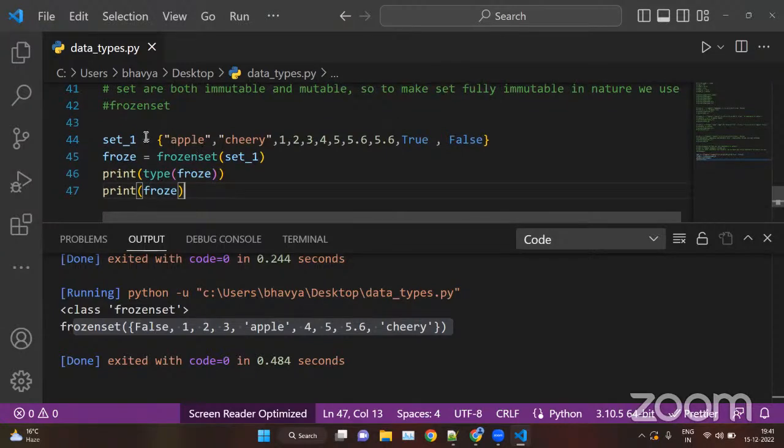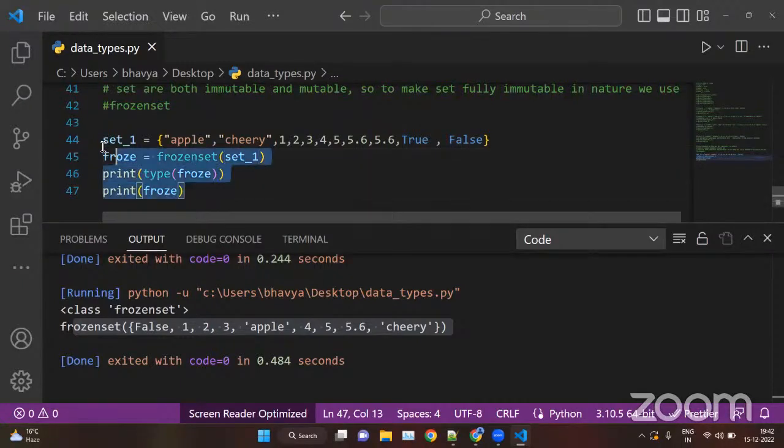Basically, this is a set and we have converted the set into a frozenset. This is the format of the frozenset: we have to call the frozenset constructor here, and then give the name of the set which we want to change. You can even change any data type from one data type to another.